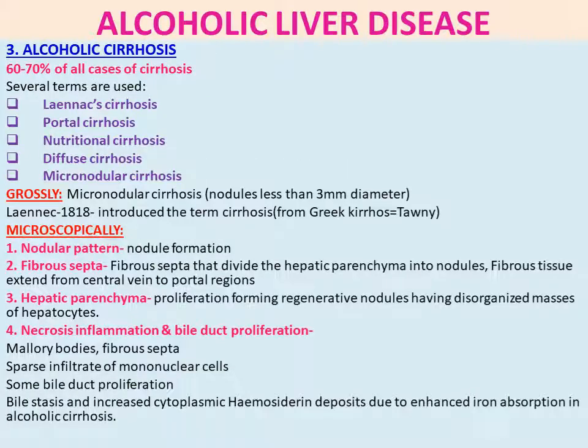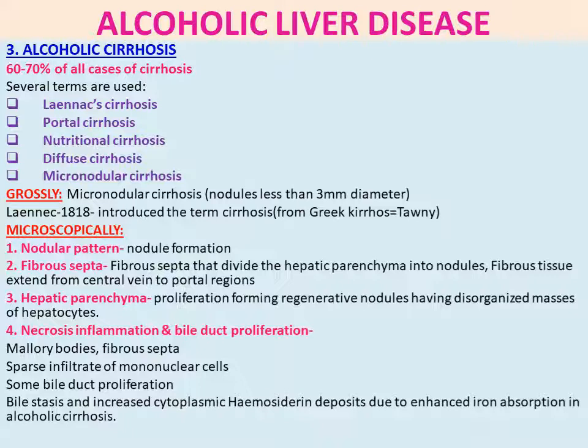Then the third condition of alcoholic liver disease is alcoholic cirrhosis. After this, hepatocellular carcinoma takes place. So alcoholic cirrhosis: 60 to 70% of all cases of cirrhosis are related to alcohol consumption. Alcoholic cirrhosis is also termed Laennec cirrhosis, portal cirrhosis, nutritional cirrhosis, diffuse cirrhosis, micronodular cirrhosis. So the other five names for alcoholic cirrhosis are mentioned here.